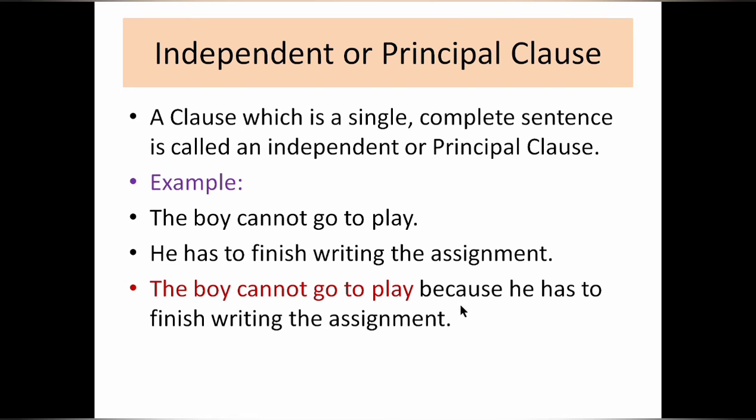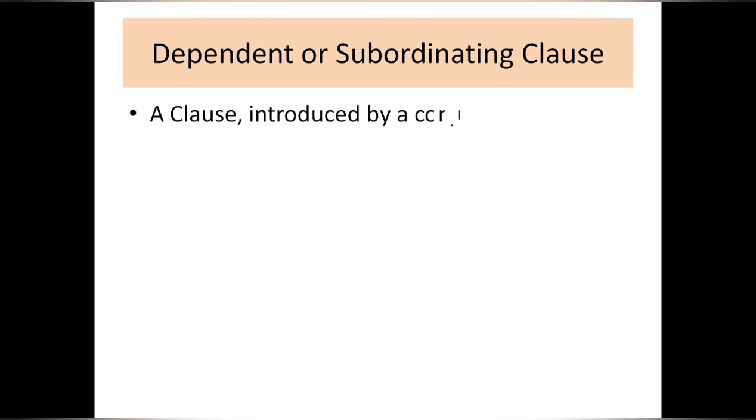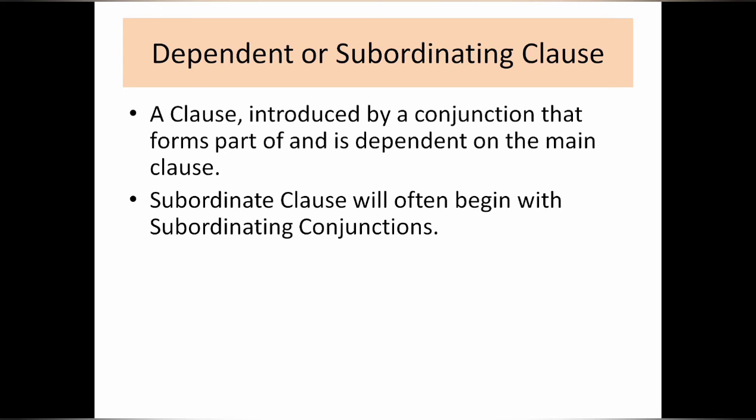So it has two parts of the sentence: first is the independent clause, that is the principal clause, and the second is the subordinating or the dependent clause. Now what is a subordinating or dependent clause? A clause introduced by a conjunction that forms part of and is dependent on the main clause. That means, to get the meaning, the subordinating clause has to depend on the main clause. One more thing: the subordinate clause will often begin with a subordinating conjunction.